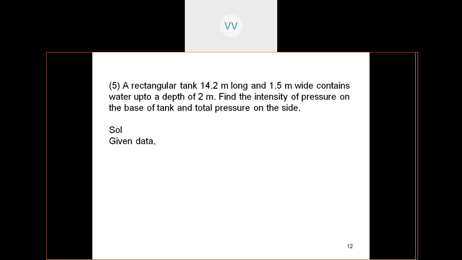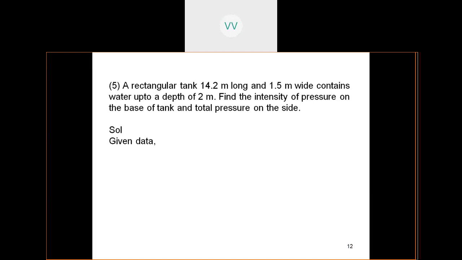Just imagine a 14.2 meter long tank and draw the figure. It is 1.5 meters wide and the depth is 2 meters. What is the pressure which the standing liquid is going to make at the base, and what is the pressure it is going to make on the sides?